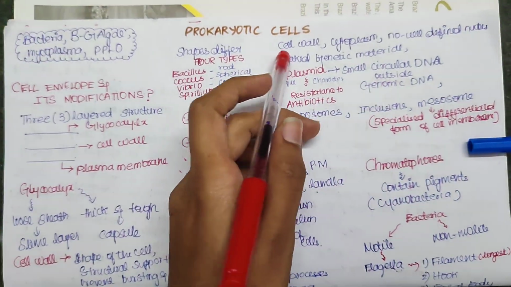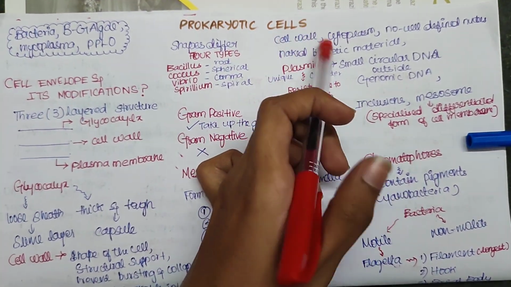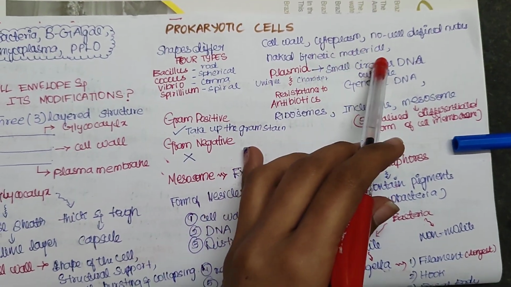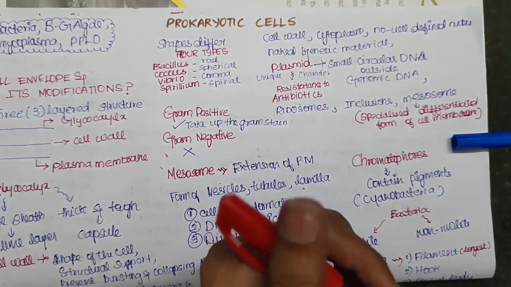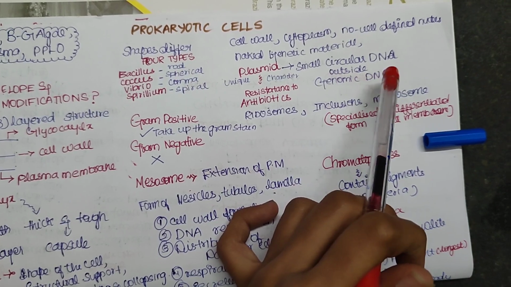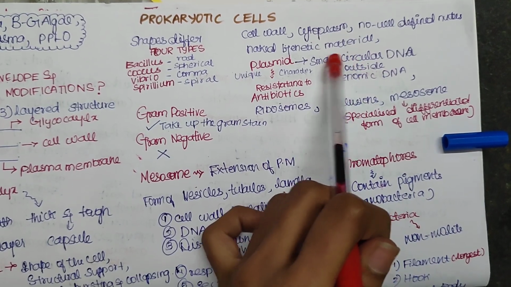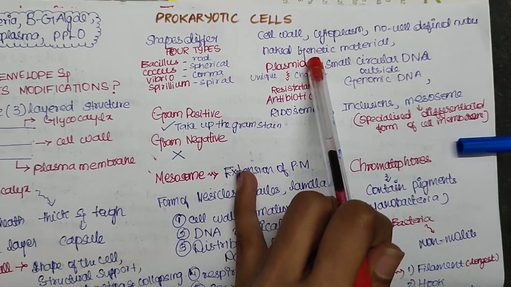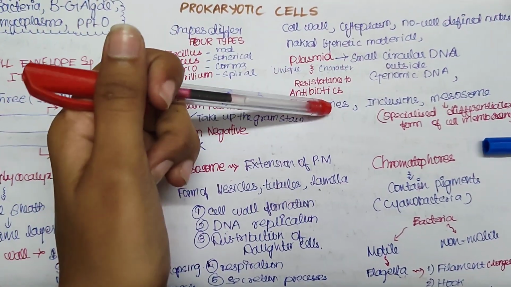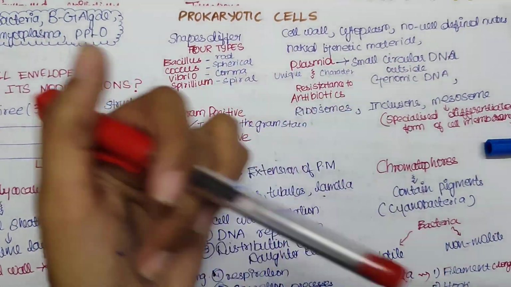Now, what are the unique characteristics of prokaryotic cells compared with the eukaryotic cell? It has a cell wall and cytoplasm and no well-defined nucleus, and it has naked genetic material as the nucleus is not bound by any membrane, and it has some extra circular DNA which is called the plasmid. Outside of the genomic DNA there will be a small circular DNA called the plasmid. It gives unique characters such as resistance to antibiotics. These kinds of unique characteristics are given by plasmids, which are small circular DNA.